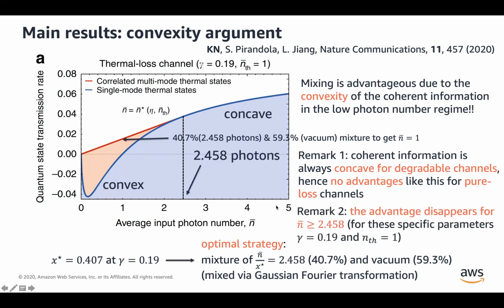And the second point is that the curve is eventually concave. So in this specific parameter, after we reach this specific photon number, there's no advantage in using a correlated multi-mode thermostat. So eventually in the energy unconstrained case, our scheme does not provide any non-trivial advantage.